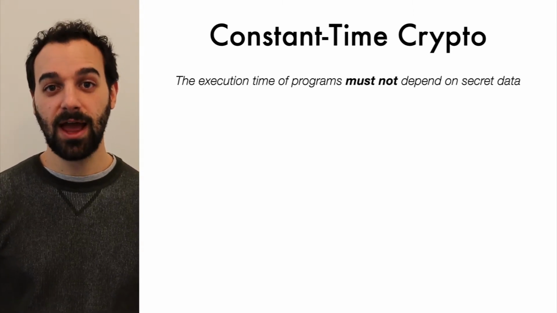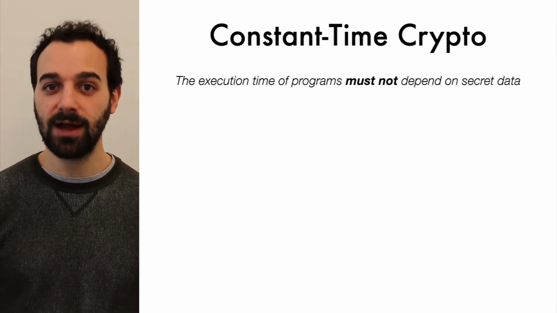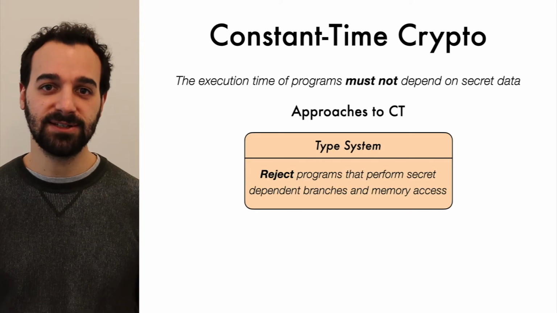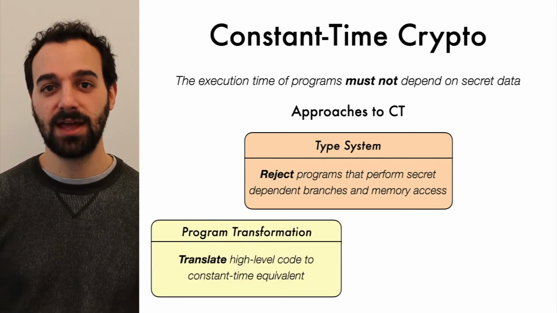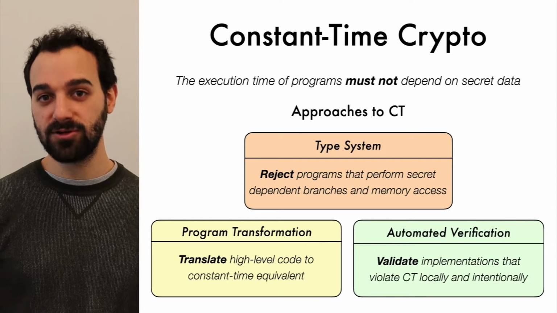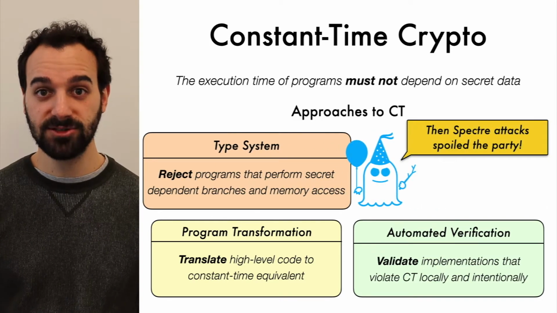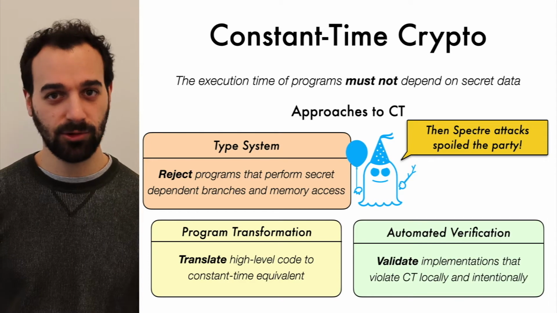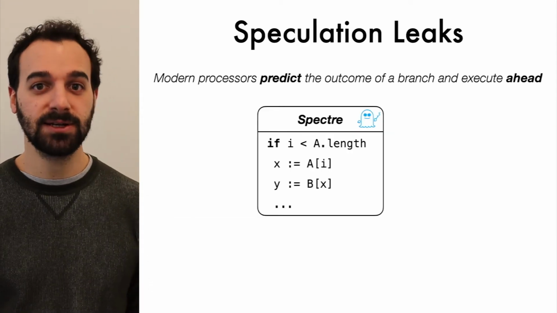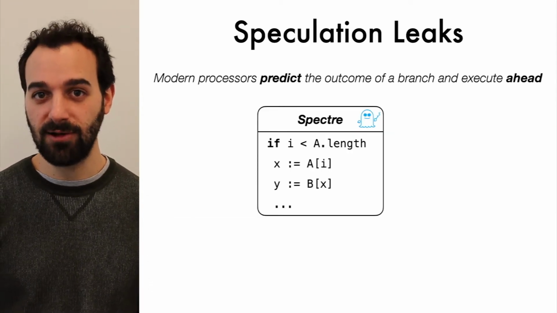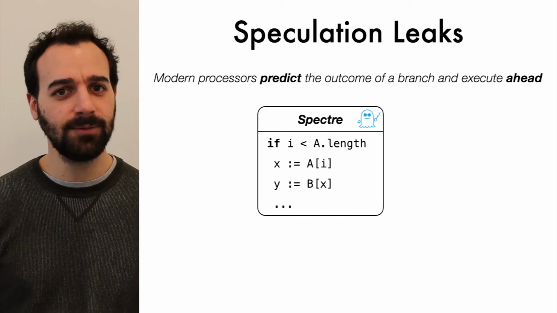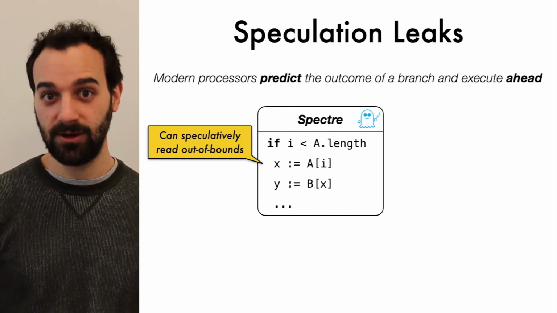Lots of recent work has focused on helping programmers write constant time code through type systems, program transformations, and automating the verification of constant time implementations. Unfortunately, these efforts are crippled by speculative execution. Even if programs control secrets closely through bounds checks, the processor can simply ignore them when executing speculatively.